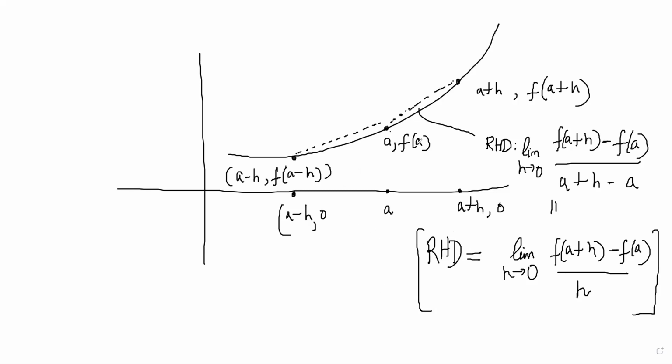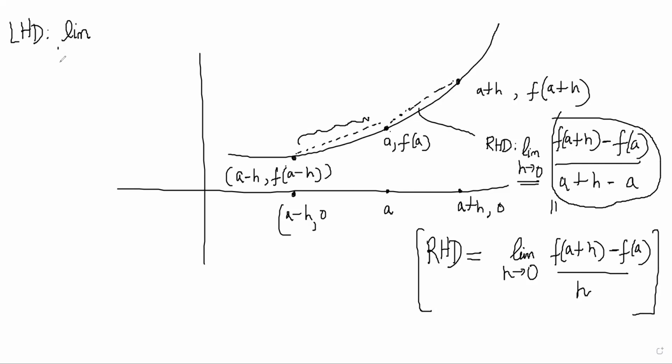Basically, how have we gotten it? We are taking the slope of the chord, but bringing the point really close, so that it becomes the slope of the tangent from the right side. And this will be my left hand derivative. The left hand derivative is by the same method. You have to do limit h tends to 0, but now take the slope of this chord. So it will be f of a minus f of a minus h by a minus h.